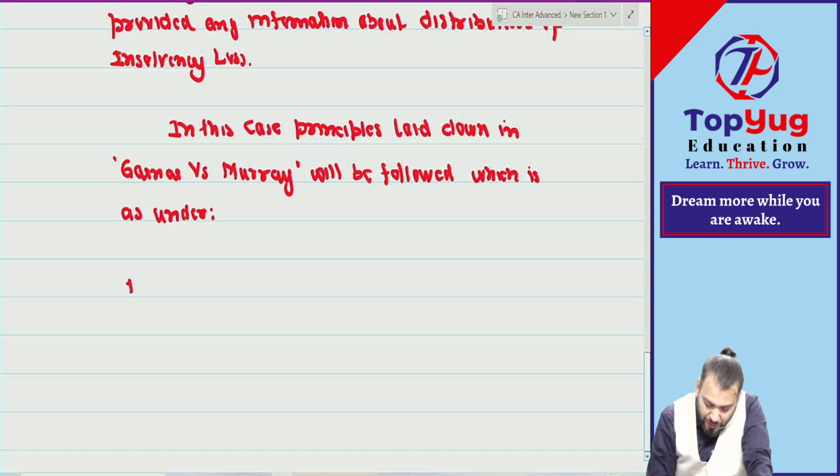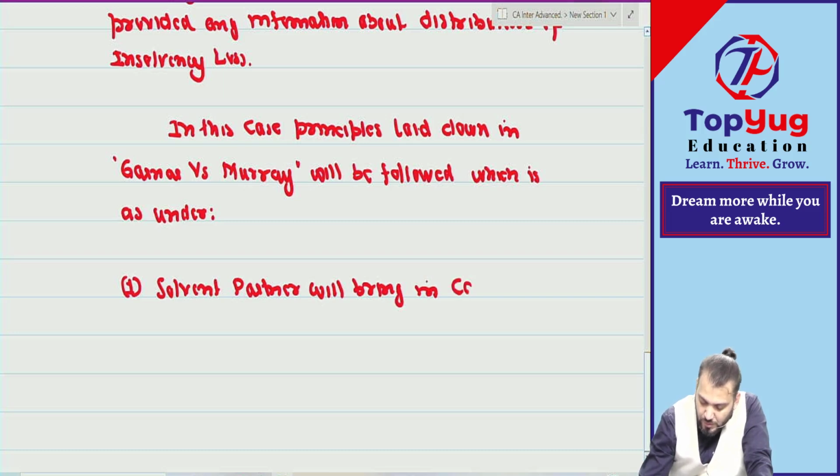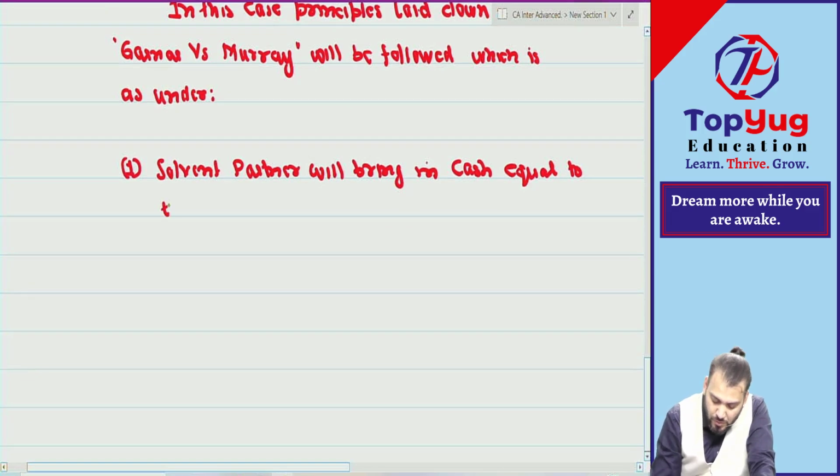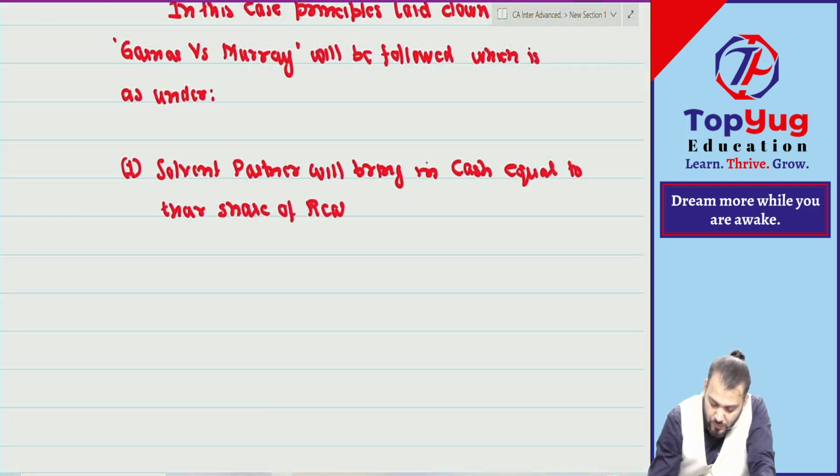Write down point number 1. Solvent partner will bring in cash equal to their share of a realization loss.